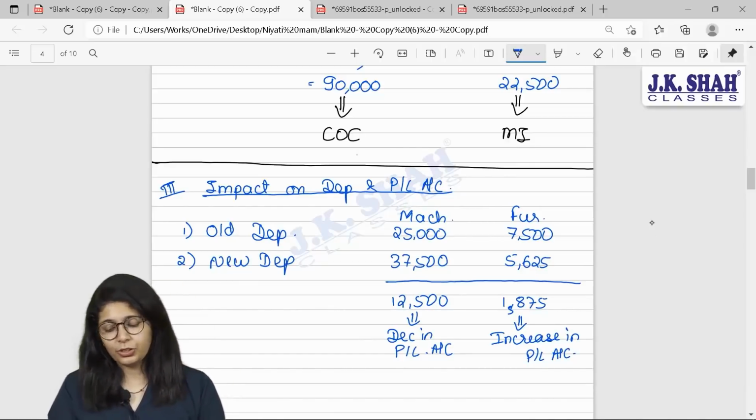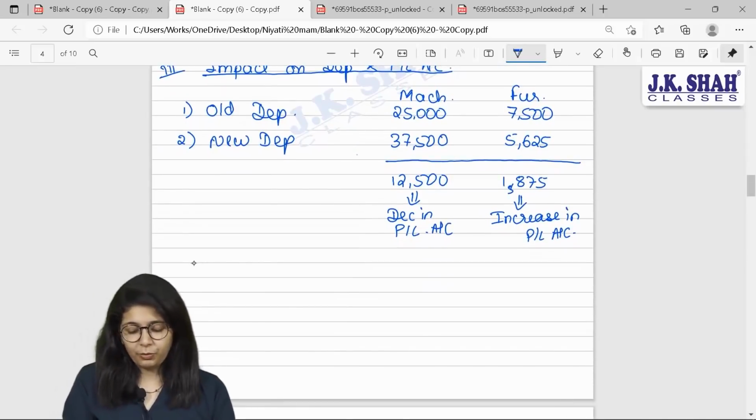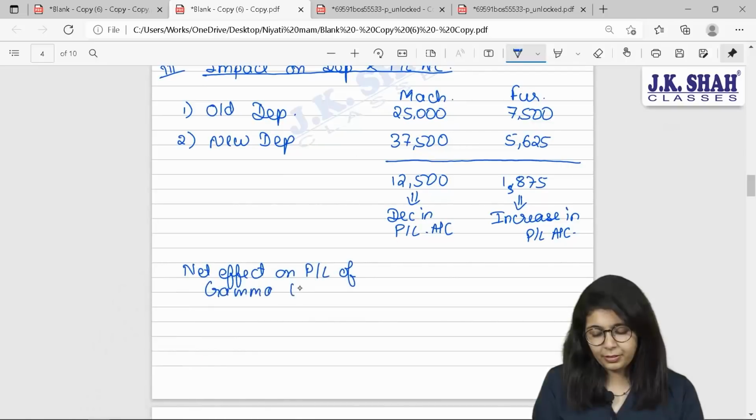I hope this is clear to everyone. Is there any doubt? I hope not. So, Beta, what is your net effect on P&L? Net effect on P&L of Gamma Limited: P&L has decreased by 12,500 and it has increased by 1875.